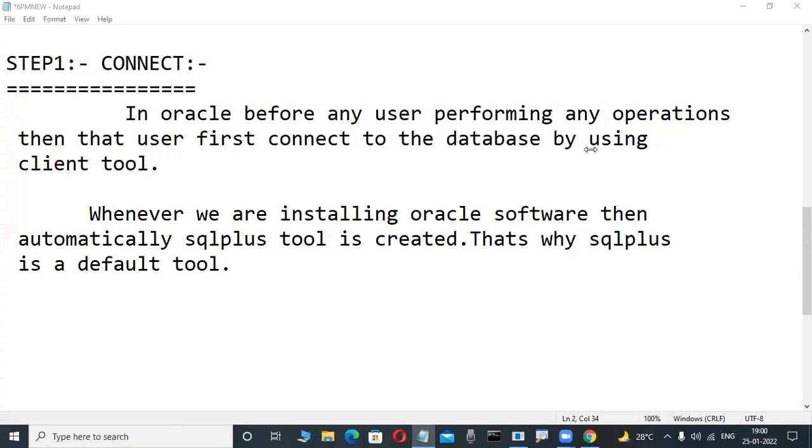Don't worry about commit, rollback, update, all those things. Why? Because we are learning all those in our course. Don't worry. I am only giving you the idea of the tool, the interaction and the purpose.